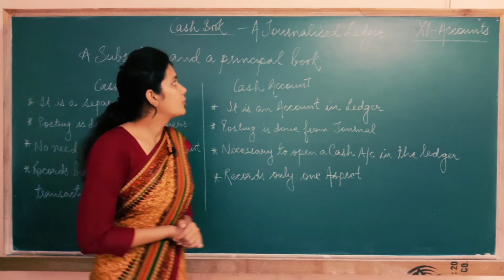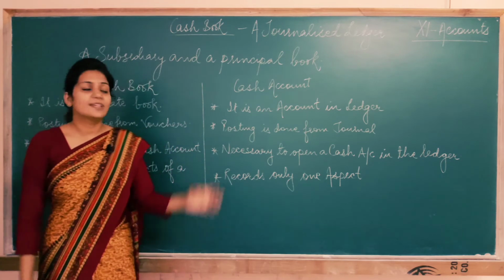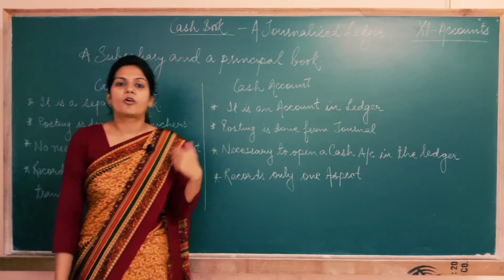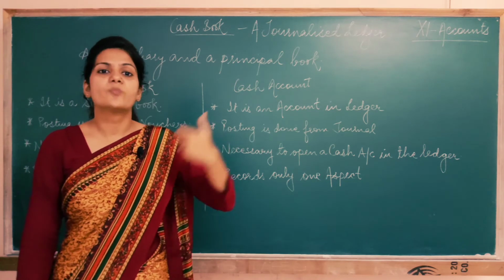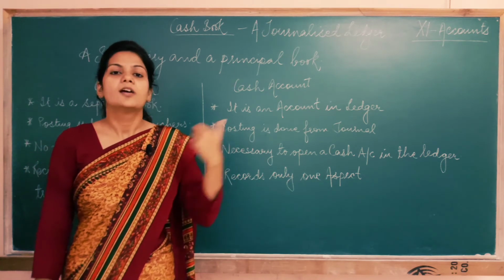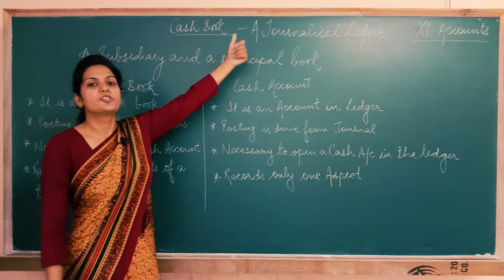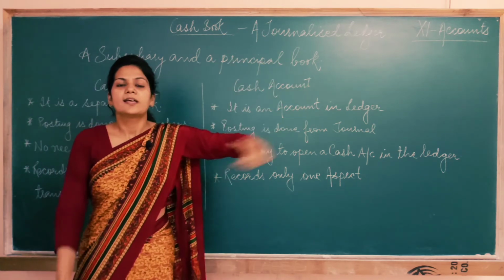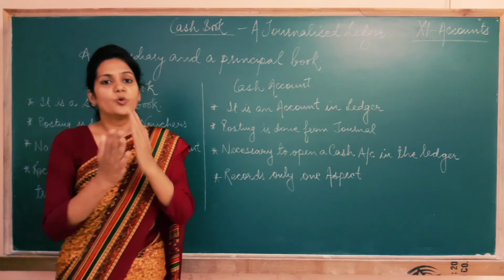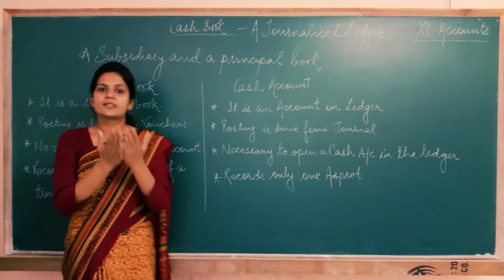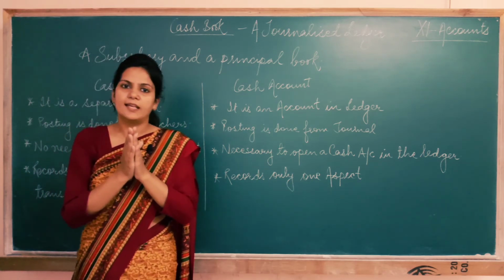That's why we call the cash book a journalized ledger, because it serves a dual purpose. It performs the function of a journal as well as the function of a ledger. We call the cash book a journalized ledger because it has similarities with the journal as well as the ledger, and moreover the method of making the cash book is the same as that of the ledger.